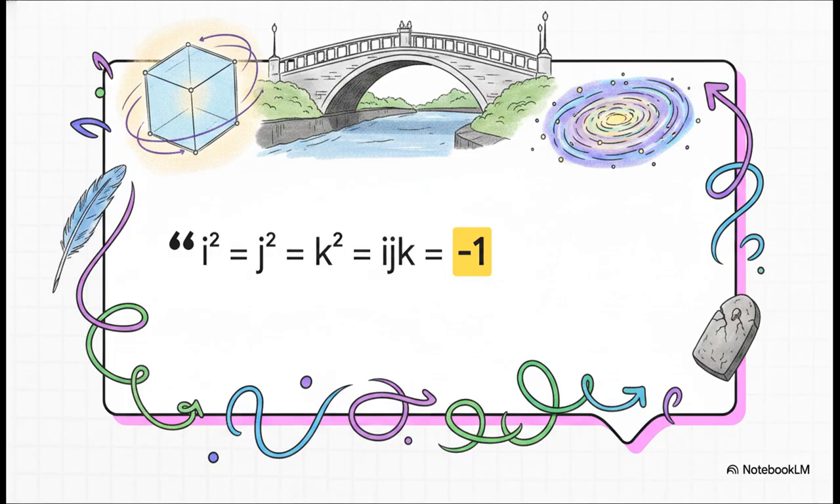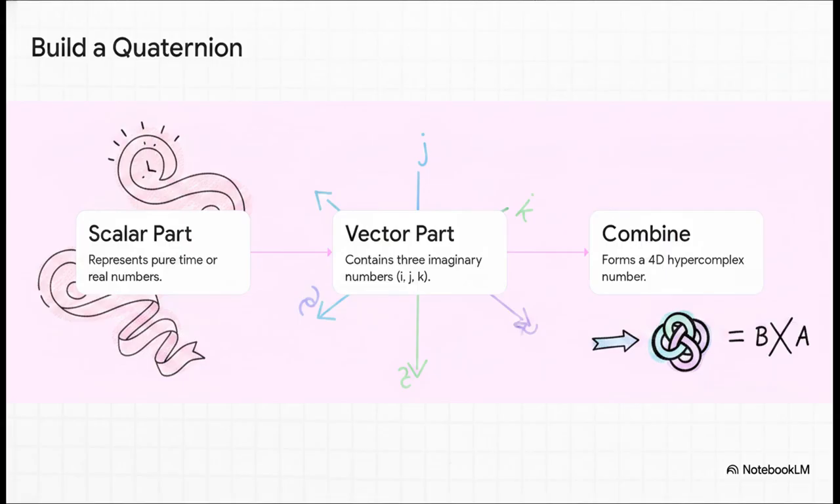He realized he needed a fourth dimension to make the math work. He was so excited that he literally carved the fundamental formula for quaternion multiplication, i squared equals j squared equals k squared equals ijk equals -1, right into the stone of Brougham Bridge. So let's break down exactly what he invented that day, almost like a recipe. Building a quaternion takes a few steps.